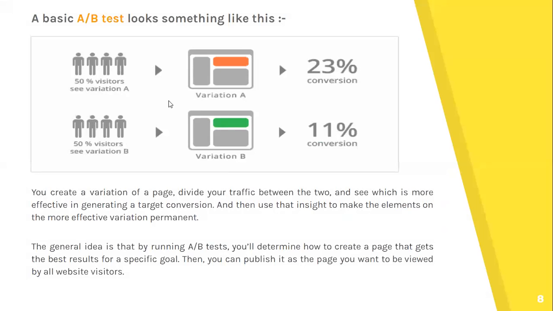And now we have redirected our traffic in both these variations. And finally, what we get to see, the variation A gets 23% of traffic, whereas variation B gets only 11% of traffic. So it is quite clear, quite evident which one to opt for. And yeah, we can go by the best one, the version that is giving us the best outputs.